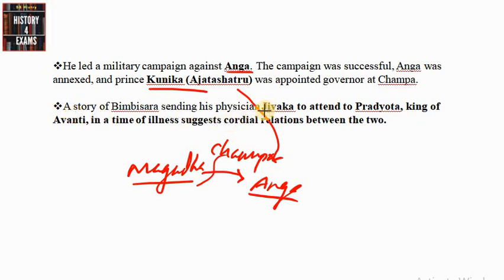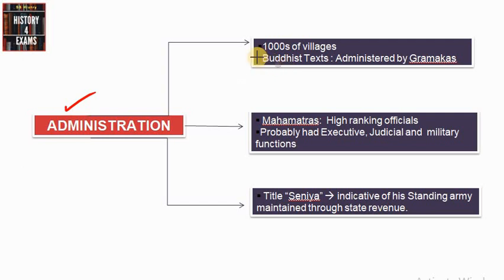We also have one story regarding Bimbisara: he sent his physician Jeevaka to attend to Pradyota, the king of Avanti. So there was a cordial friendship between the states of Avanti and Magadha during the time of Bimbisara, which we can see through the story of Bimbisara sending the physician Jeevaka to Pradyota.